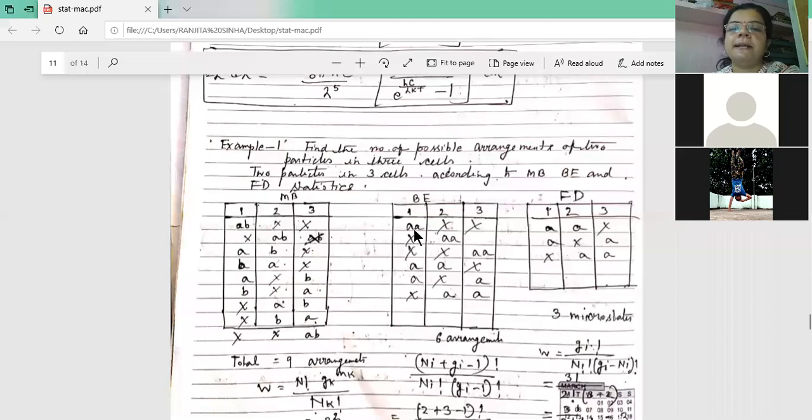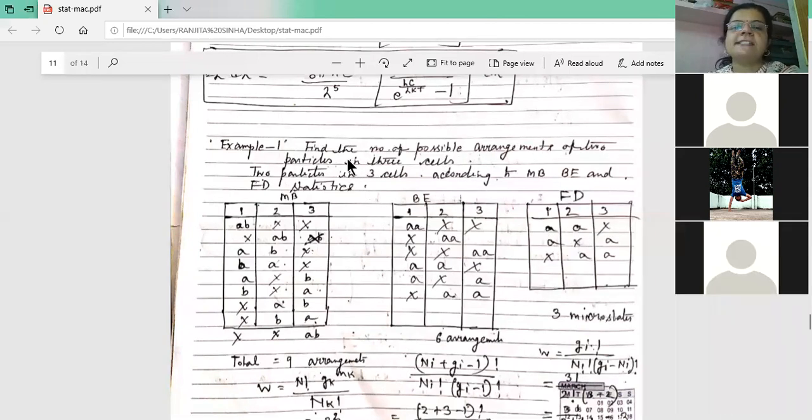But in FD statistics, in 1 box only 1 particle exists. It obeys Pauli's exclusion principle. You can't put both particles A and A in one box. Either no particle or a maximum of 1 particle.